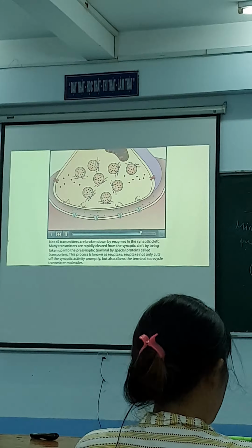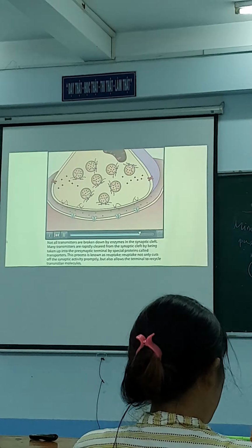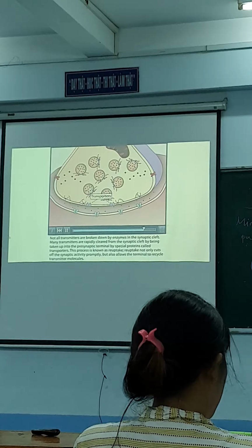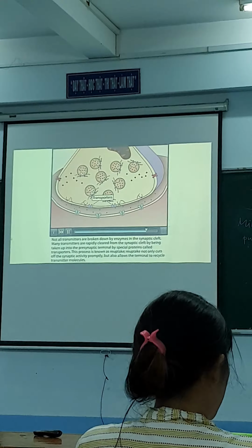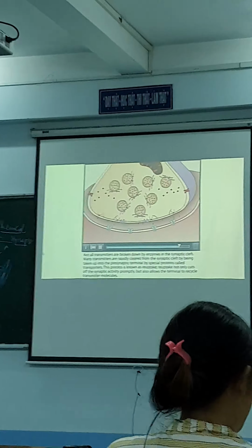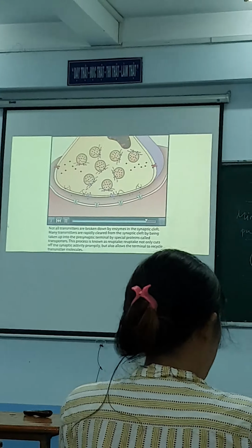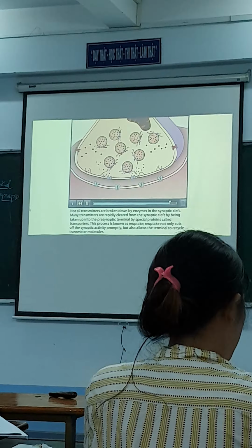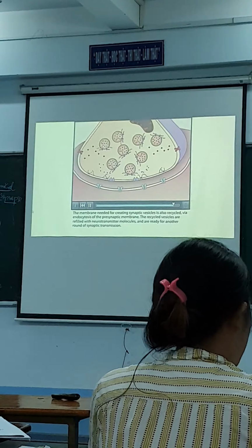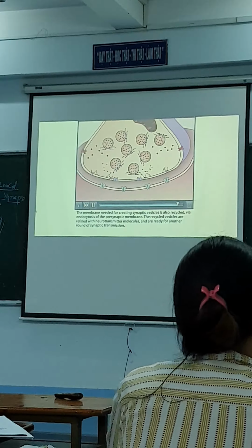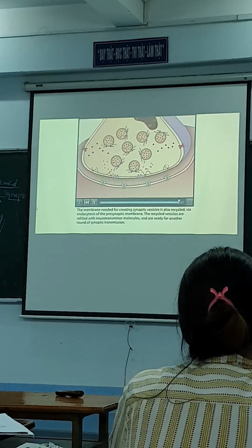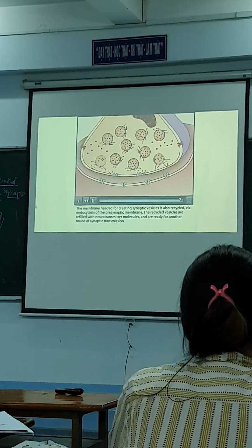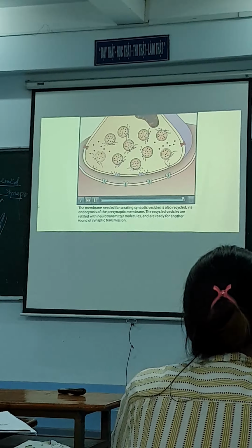Many transmitters are rapidly cleared from the synaptic cleft by being taken up into the presynaptic terminal by special proteins called transporters. This process is known as reuptake. Reuptake not only cuts off the synaptic activity promptly, but also allows the terminal to recycle transmitter molecules. The membrane needed for creating synaptic vesicles is also recycled via endocytosis of the presynaptic membrane. The recycled vesicles are refilled with neurotransmitter molecules and are ready for another round of synaptic transmission.